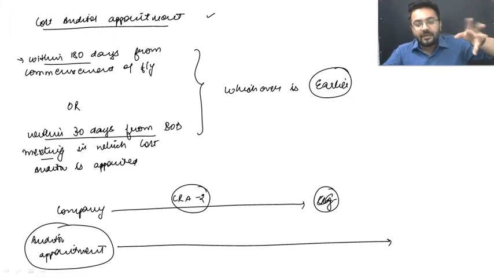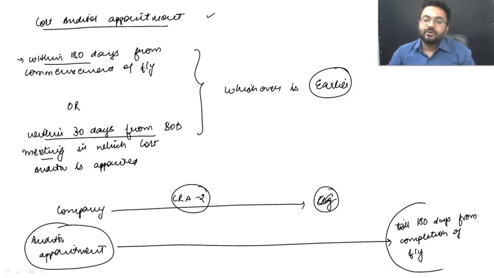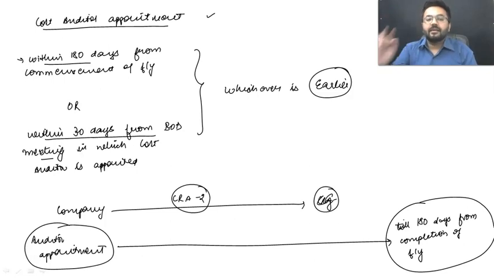Till how much time is he going to be there? It's till 180 days from completion of the financial year. This is going to be his tenure.